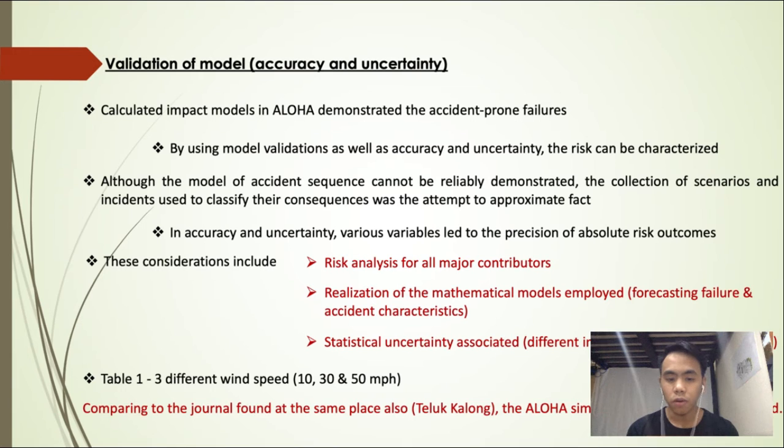From our results, Table 1 to Table 3 at different wind speeds, we compared this to the different journal we found. That is the same place, which is in Malaysia, particularly Telok Kalong. Also, they used the ALOHA simulation for this analysis.